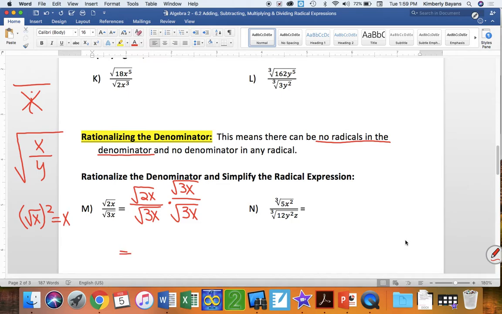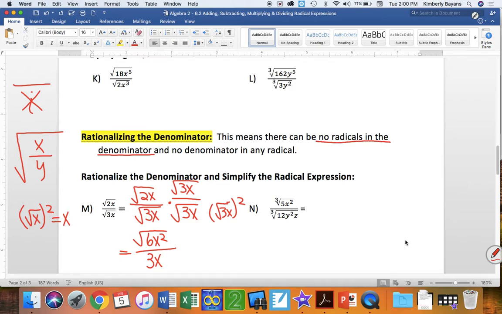So let's see what happens. The square root of 2x times the square root of 3x gives me the square root of 6x squared in my numerator. The square root of 3x times the square root of 3x is just the square root of 3x squared, so that just becomes 3x. My radical disappears. We could also say it would be 9x squared, but then when I take the square root, I get 3x.